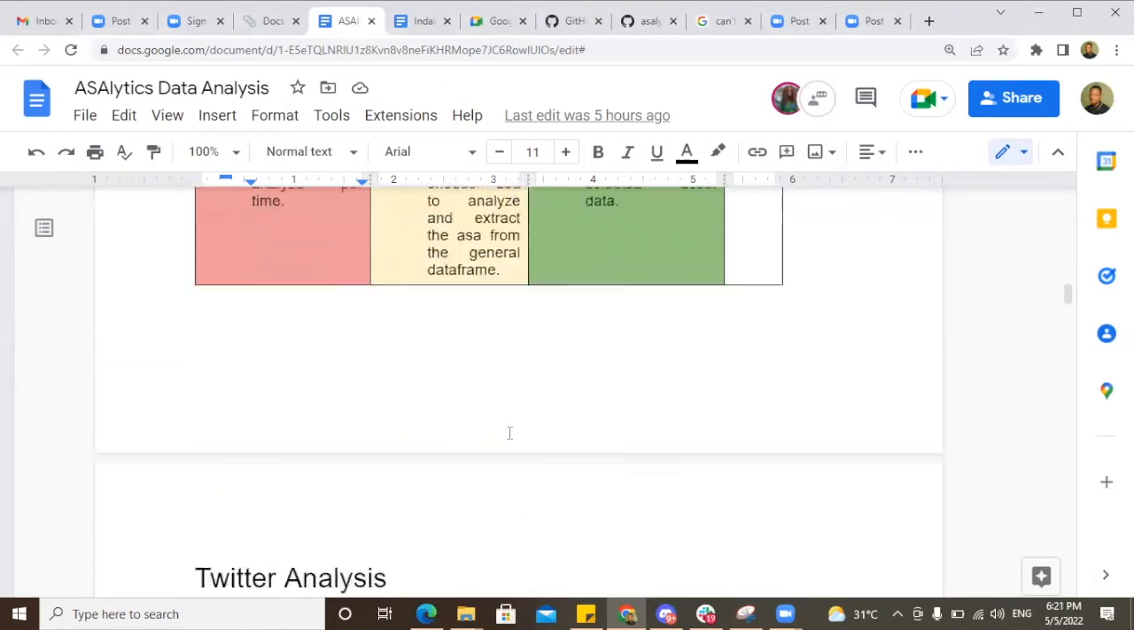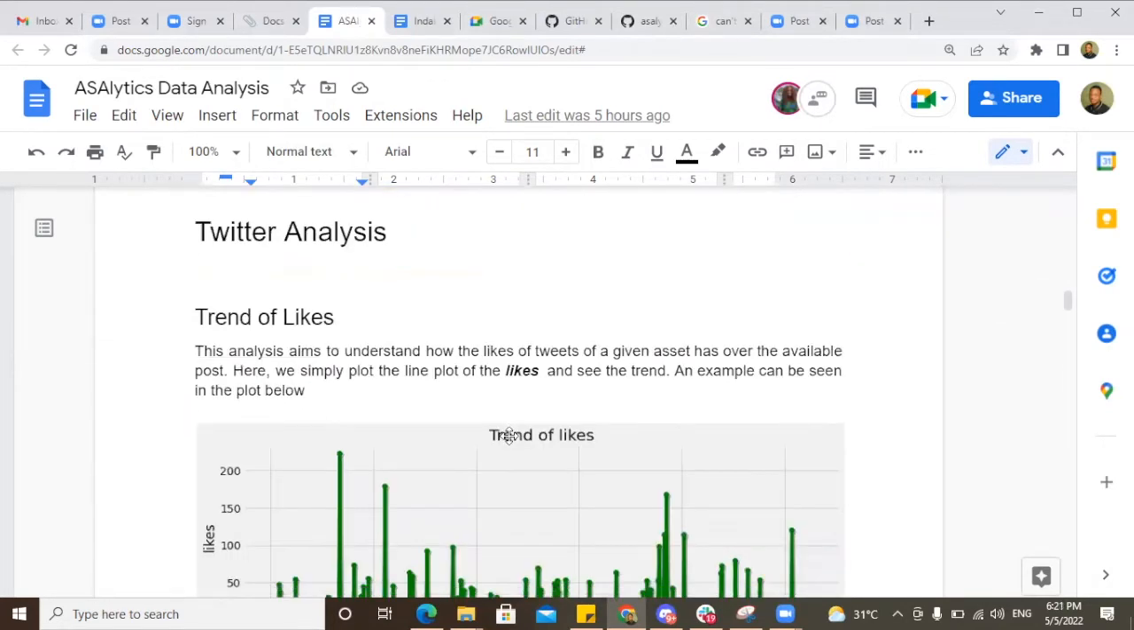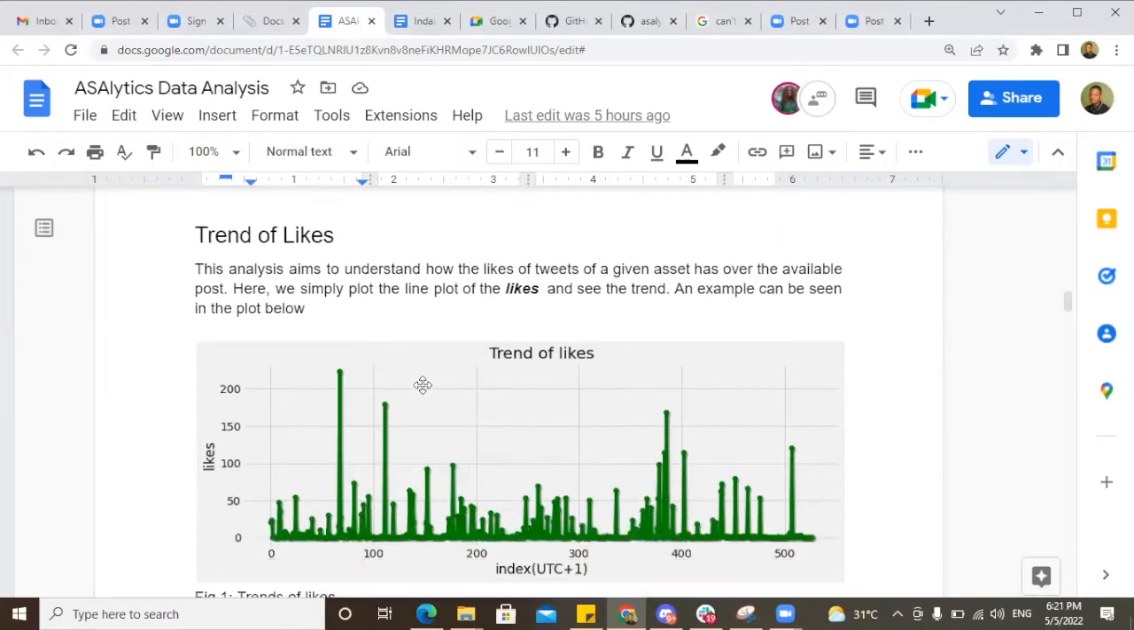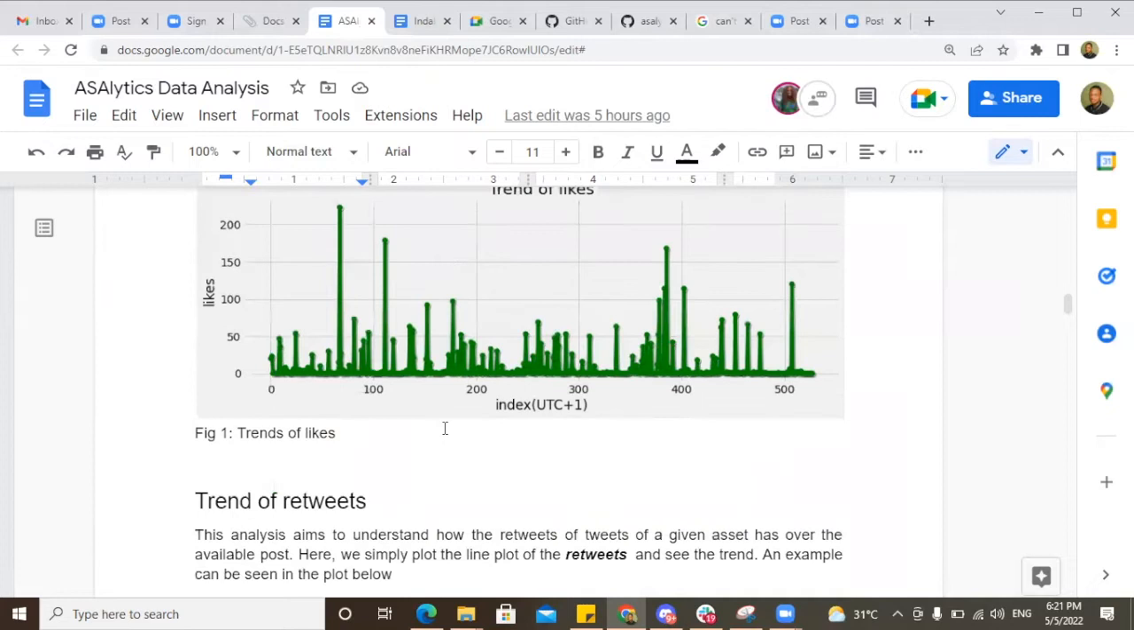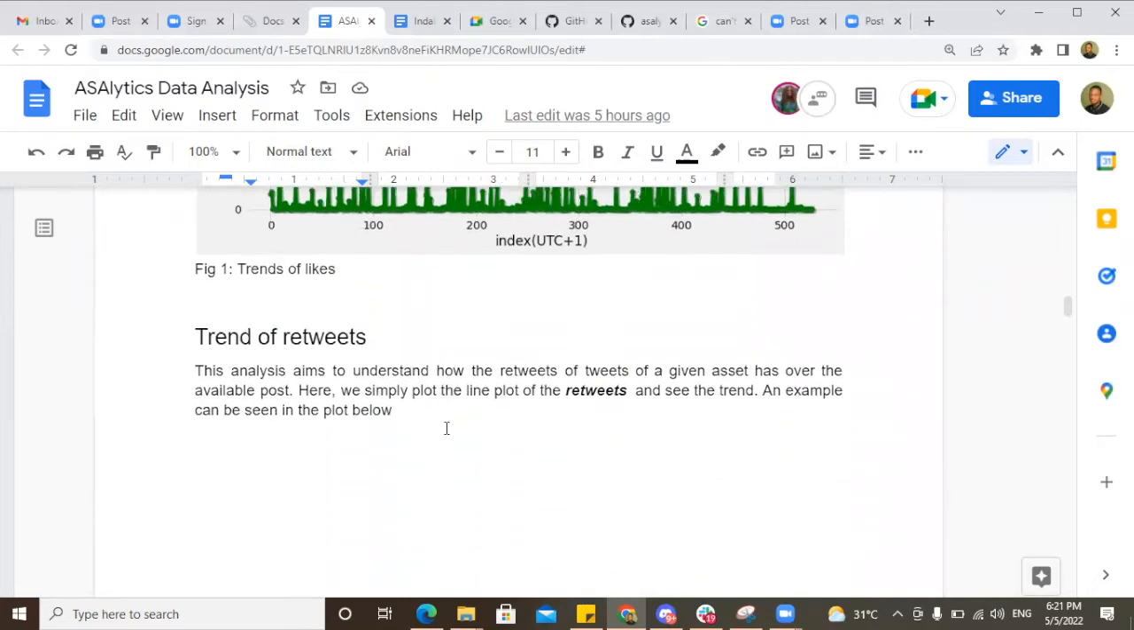So I'll be moving over to just a glimpse of what types of analysis we are going to be running and explaining in detail after showing this doc. For Twitter, we want to understand how the likes of all tweets about a particular user have grown over time. What's the maximum number of likes that a particular asset has gotten as traction, and what's the minimum? We also want to understand that about the retweets.